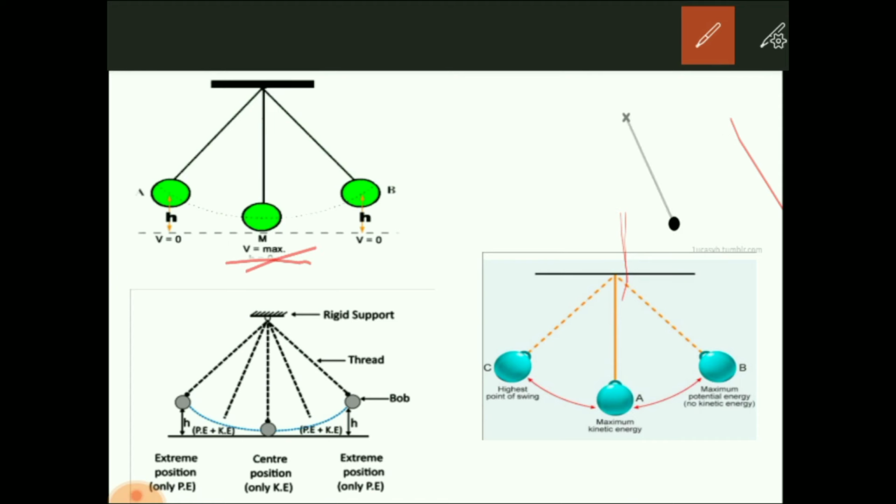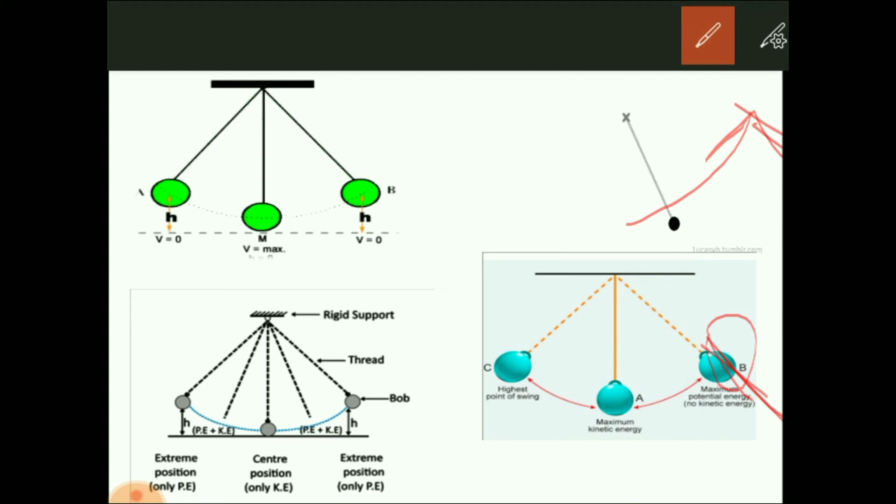Okay, and when it tries to go up, the height increases but the velocity decreases. When the height increases, potential energy increases, and when it reaches this extreme position, it will have maximum potential energy, but the kinetic energy becomes 0 at this point.